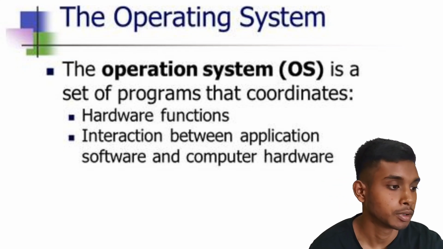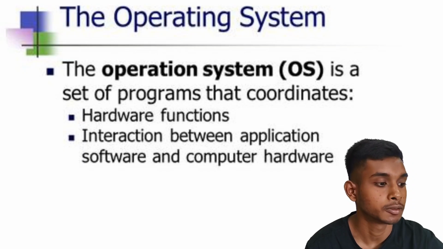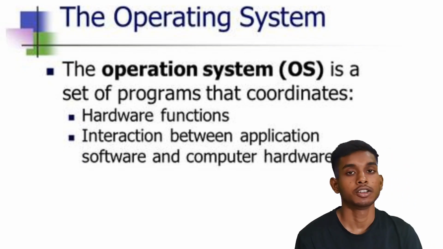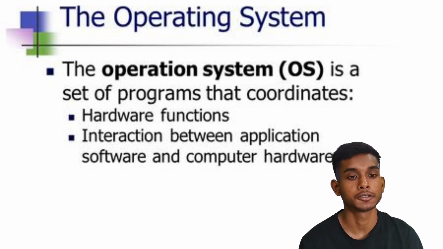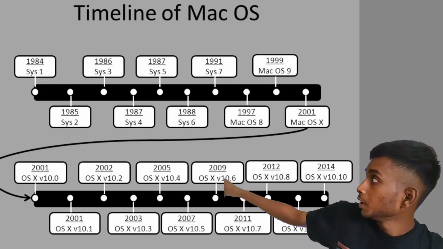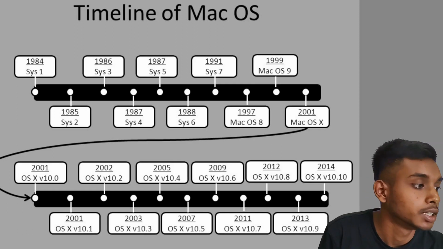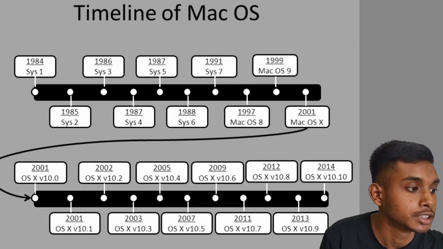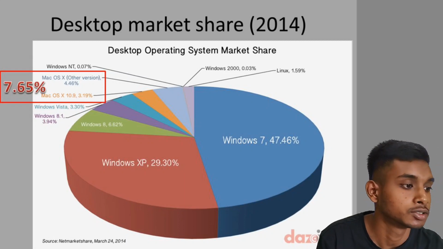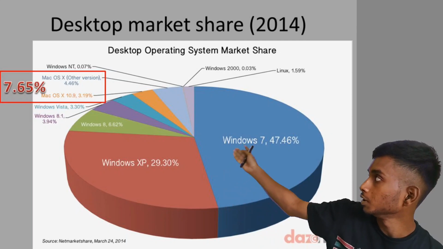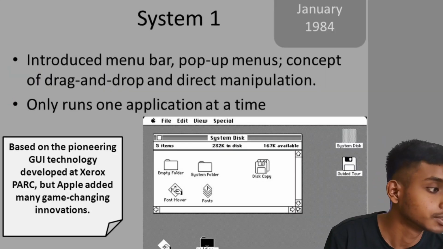An operating system is a set of programs that coordinates hardware functions and the interaction between application software and computer hardware. The operating system acts as an intermediary between the hardware and the software part of the computer. The timeline of Mac OS is given as System 1, 1984; System 3, 1986; and so on. Desktop market share of Mac OS according to 2014, the pie chart is given as 7.65%.